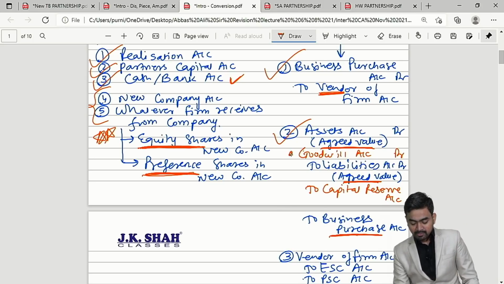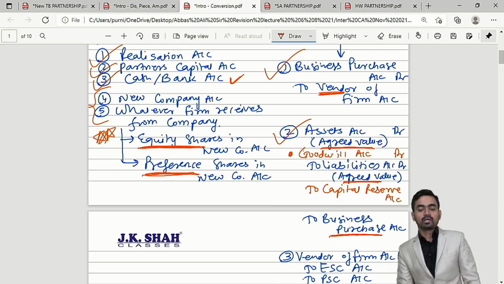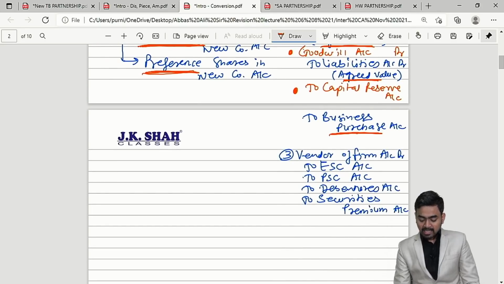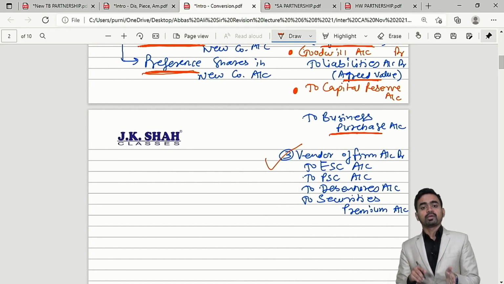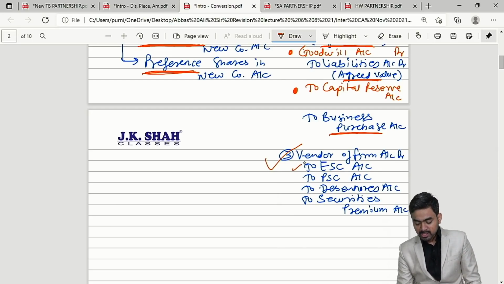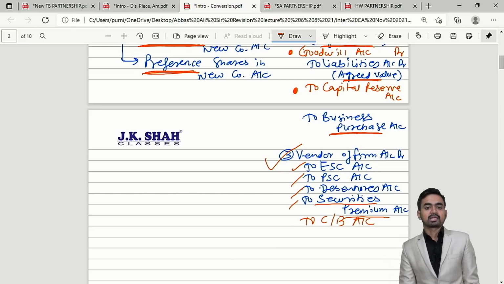If you get the balancing figure on the debit side, then it is goodwill. If you get the balancing figure on the credit side, then it is capital reserve. Is it clear? And the last entry is what? You have to make payment to vendors. You can pay through equity shares, so equity share capital, preference shares, so preference share capital, debentures, then debentures. If you are issuing the securities at premium, then credit securities premium. And lastly, if you pay through cash or bank, then credit the cash or bank account.